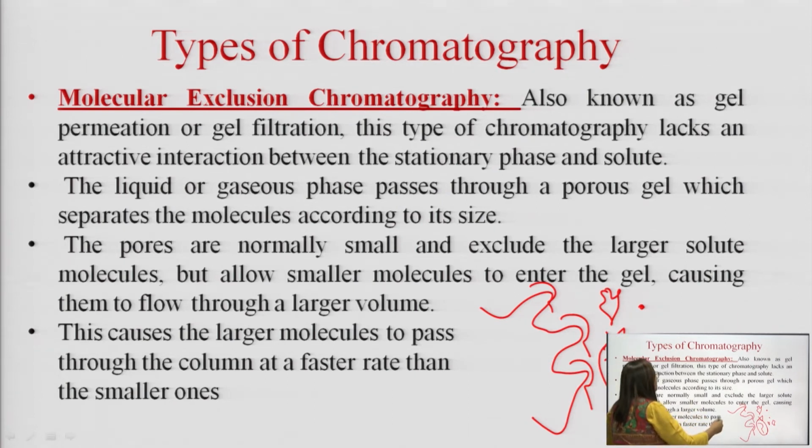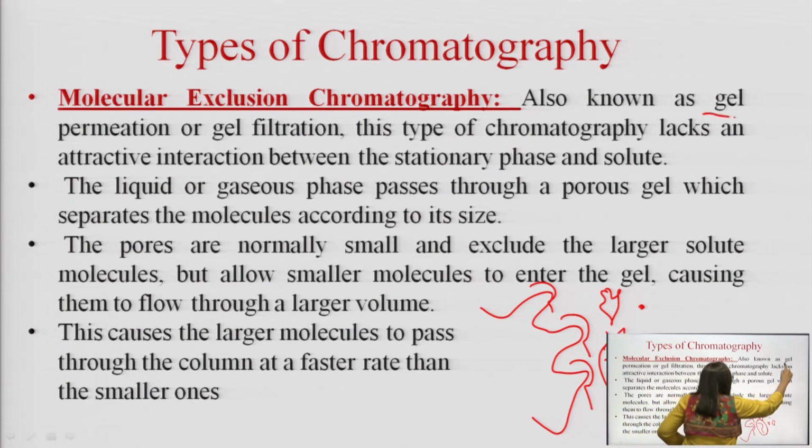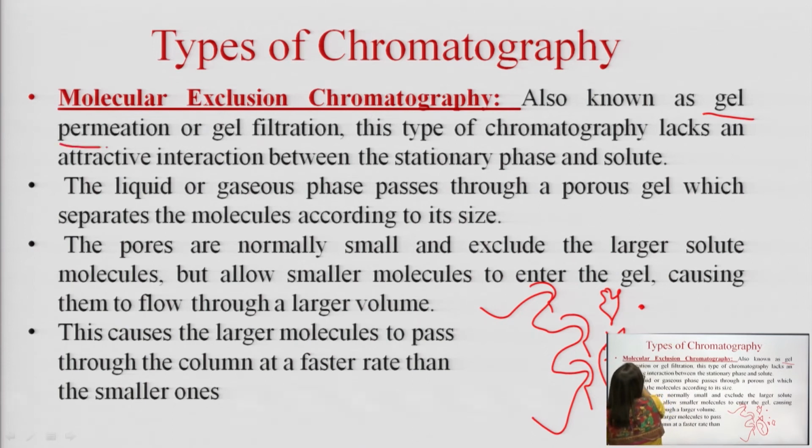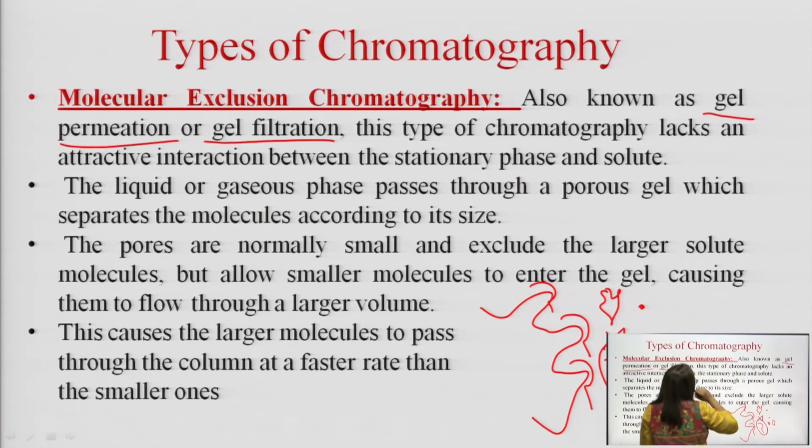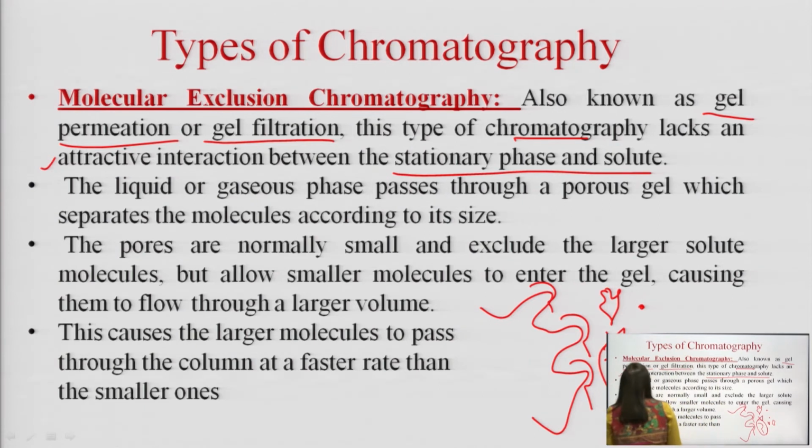So this is also termed gel permeation or gel filtration, and this type of chromatography lacks an attractive interaction between the stationary phase and the solute.